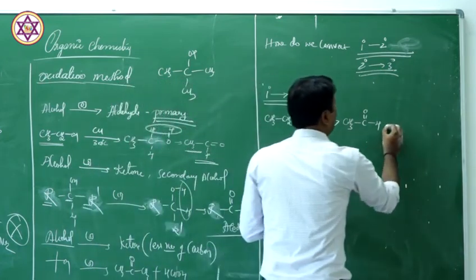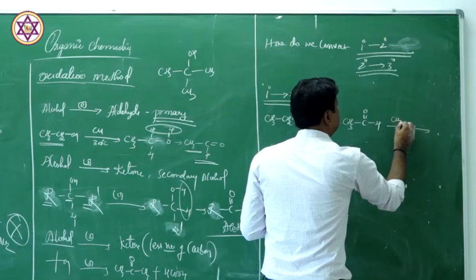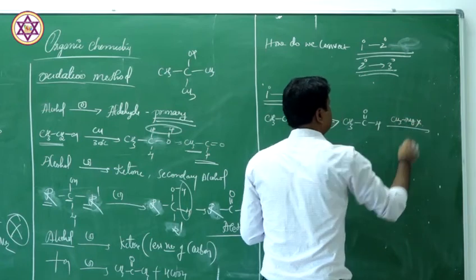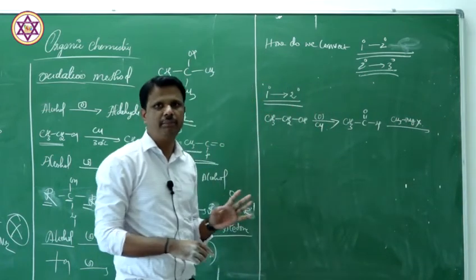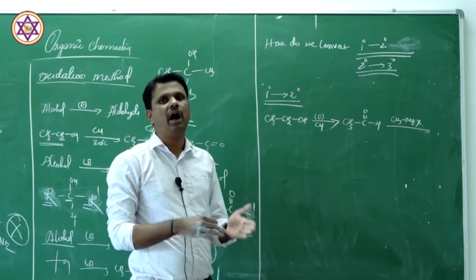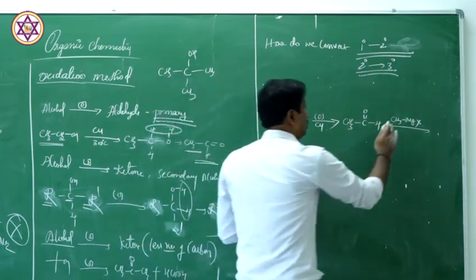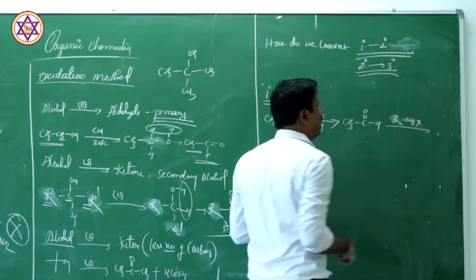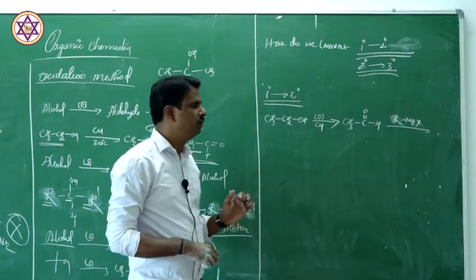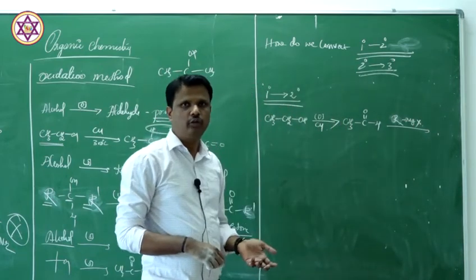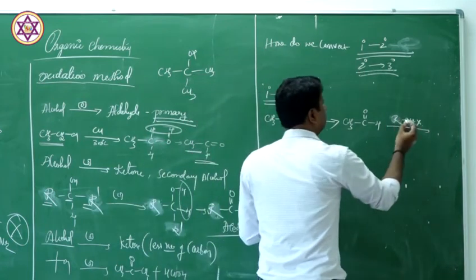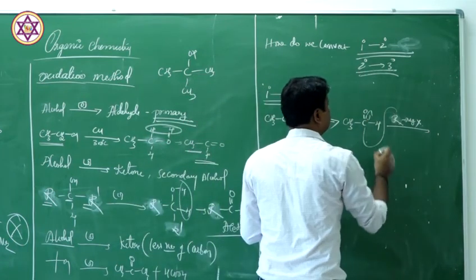Next step, you are going to add CH3MgX. This is a Grignard reagent. I am taking methyl magnesium bromide. You can simply write RMgX, where R may be any alkyl or aryl group. So what happens? This R attacks here.